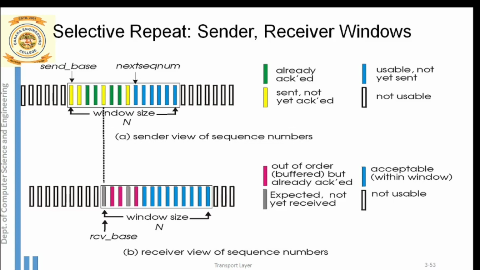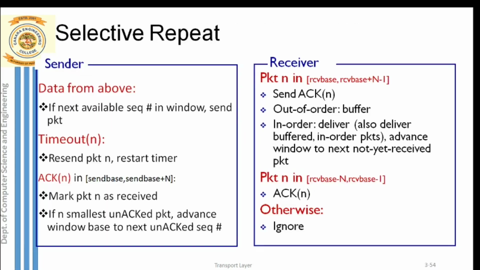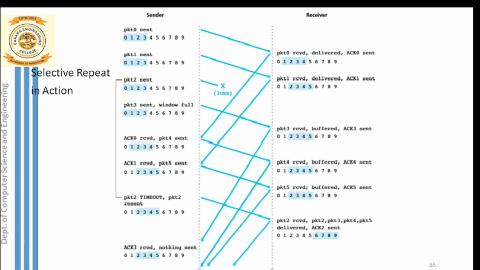Proper packet means what? Correct packet means what? The packet should be non-corrupted, and one more thing, the packet should be in order. So if the packet is received in order and is not corrupted, in that case the receiver will simply slide the window by one position. Okay, so that is the concept of the sliding window at the receiver side. We will discuss this in detail in the flow diagram. So next we will directly go to the flow diagram of selective repeat.